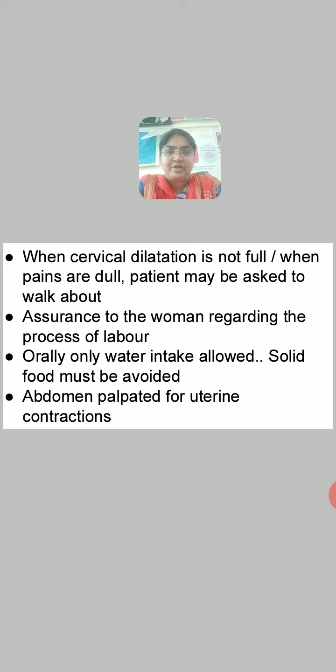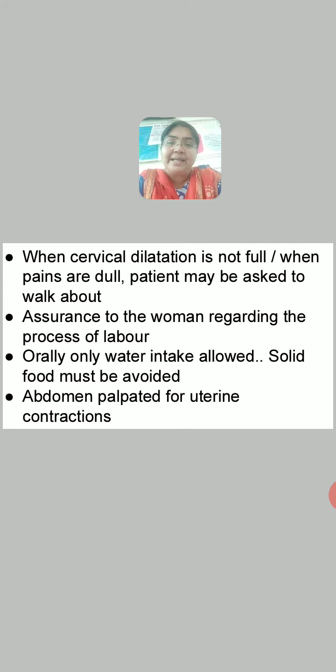Further, in the management of the first stage, when cervical dilatation is not full or when pains are dull, the patient may be asked to walk about. In the first stage, you can ask the patient to walk in the lobby of the hospital. Distant walking is not advisable, but in the nearby areas of the labor room, the patient can walk about because walking improves uterine blood flow. So it will improve uterine contractions. And when uterine contractions improve, the labor pain also improves.